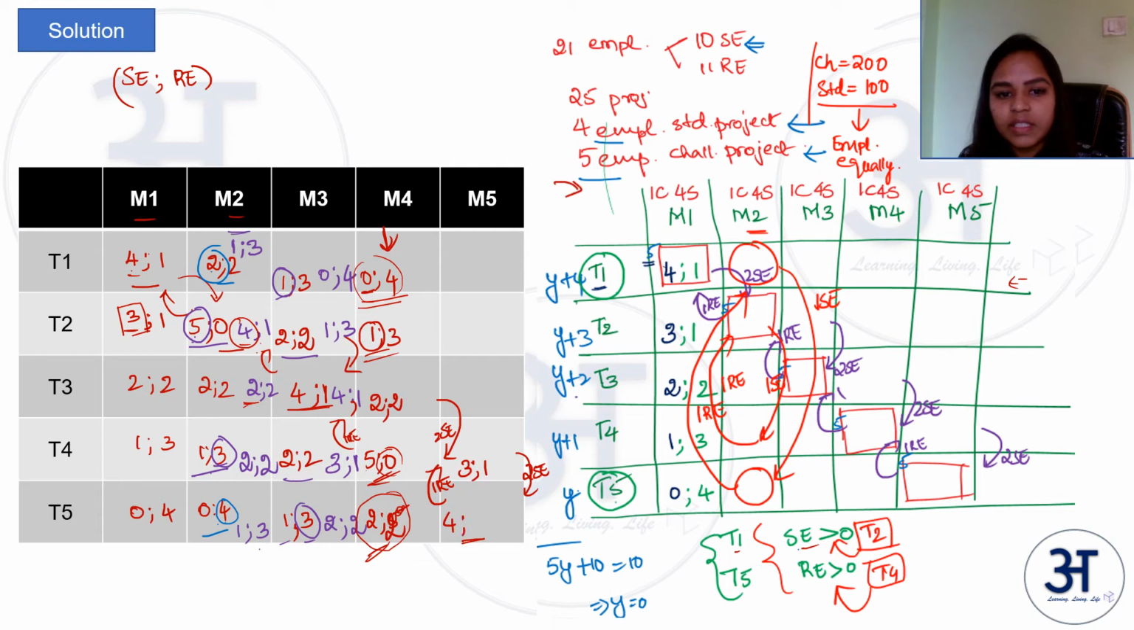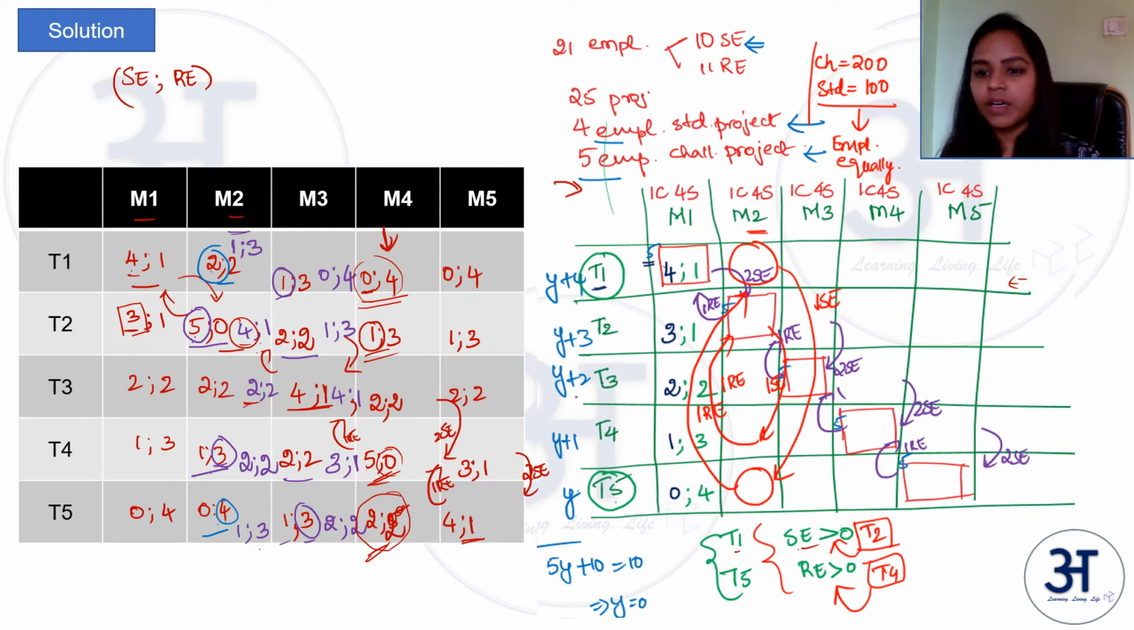So 4 SEs and 1 RE will go. So 1 RE, 4 is to 1. Coming to team 3, team 2 and team 1, after first shuffling they'll retain their numbers. Now let us again see whether this condition is being met.